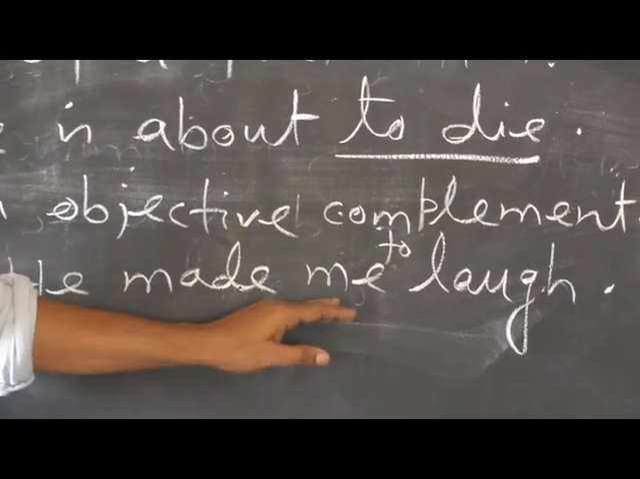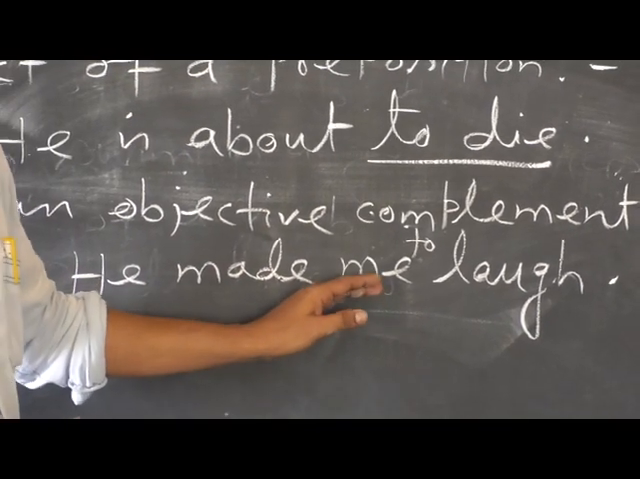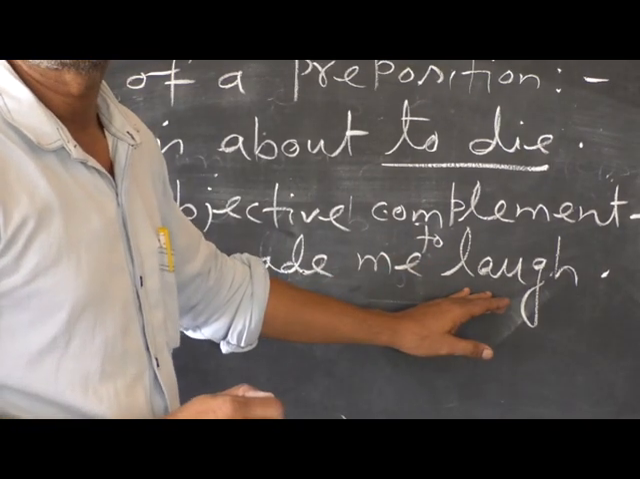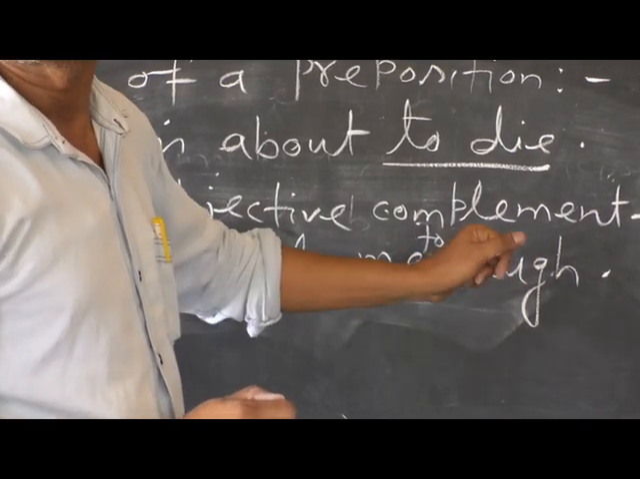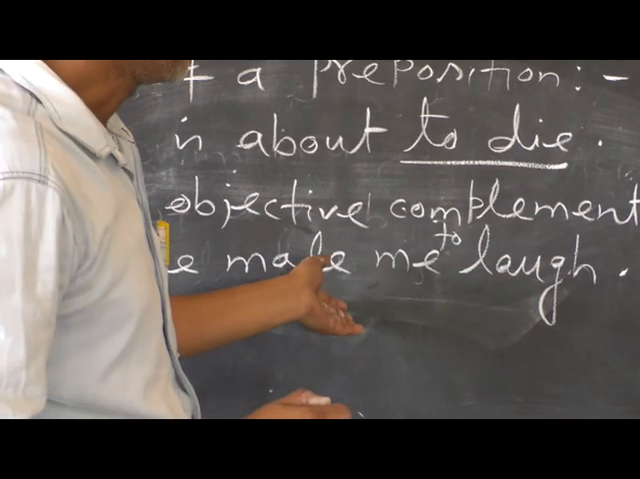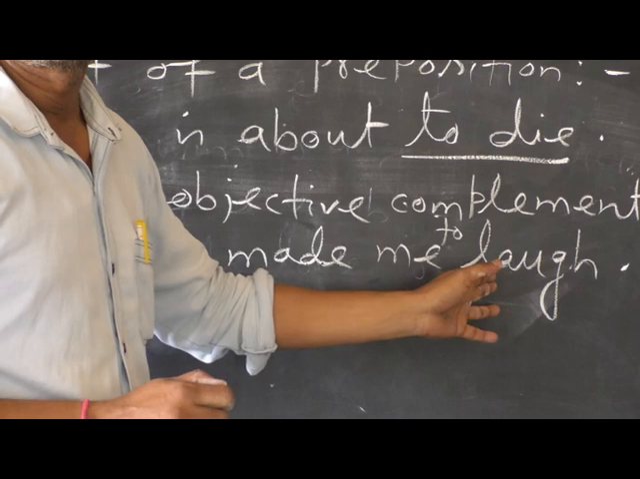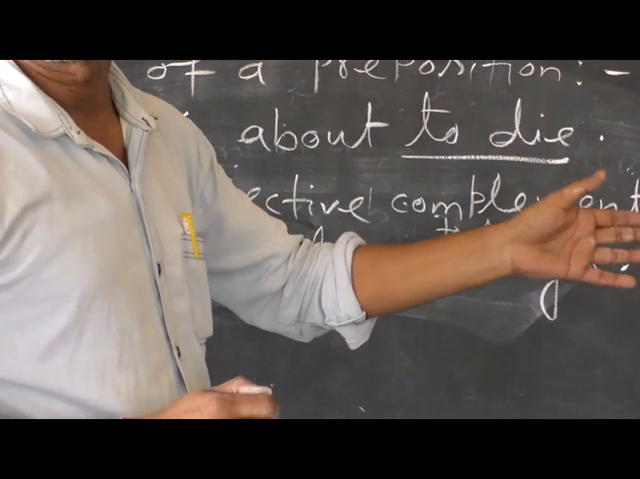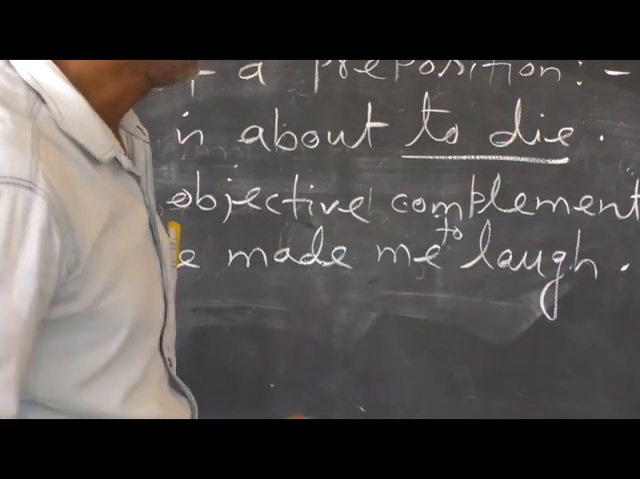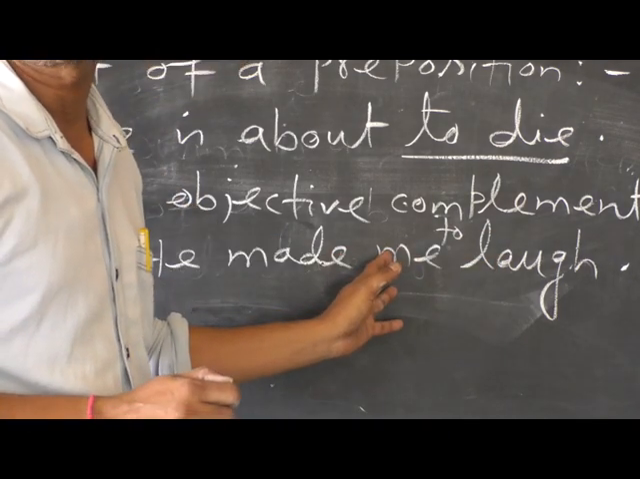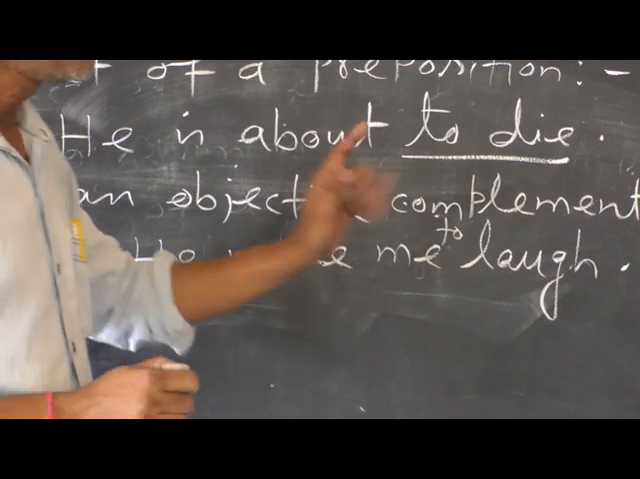If we say "he made me," the sense is not clear, so with the help of the infinitive "laugh" or "to laugh," we have completed the sense, and that's why this is what is called a complement. A complement is a word or words that completes the sense, and it refers to the object. That's why this is an objective complement.